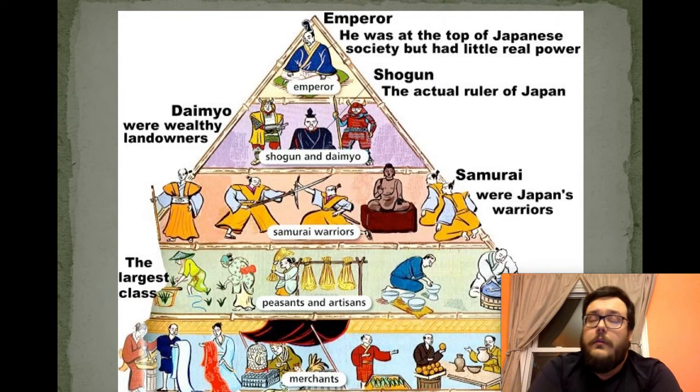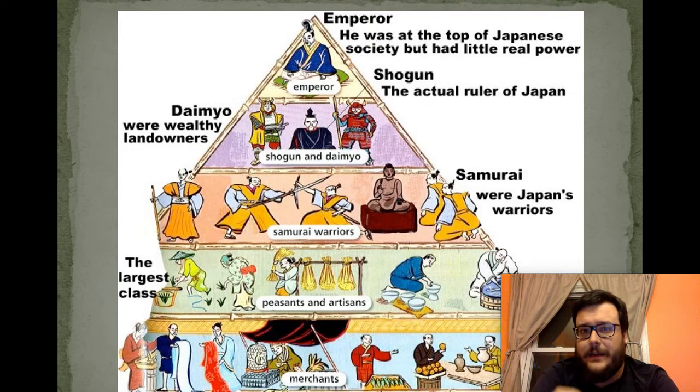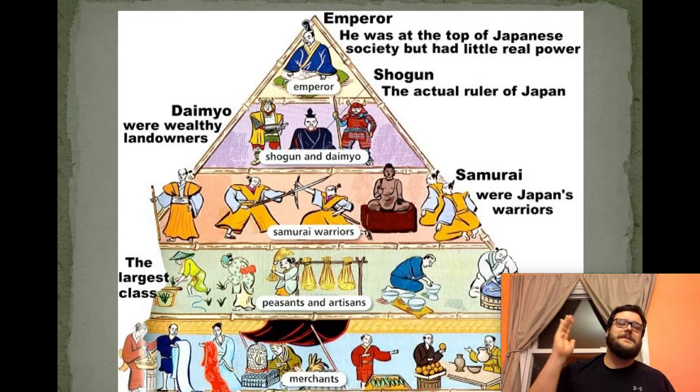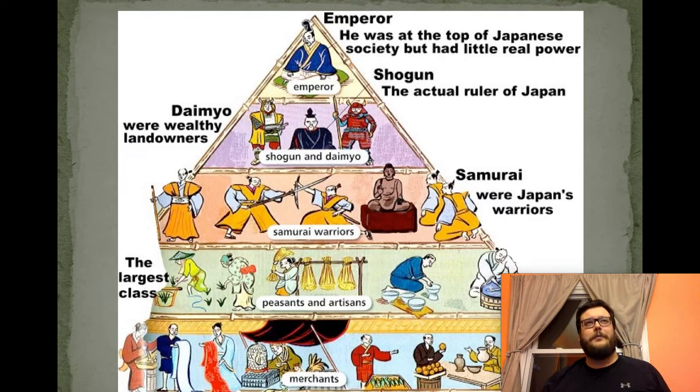Now, we have a structure here. We have the hierarchy, the social pyramid, and we've seen this before, but I want to go over it again just so that we remember, because we're going to be using a lot of these terms today. So at the very top is the emperor. One man, he was considered the very top of Japanese society. But remember, he was a figurehead. His job, smile and wave. I'm important. Look at me. I rule the empire. Listen to everything I say.